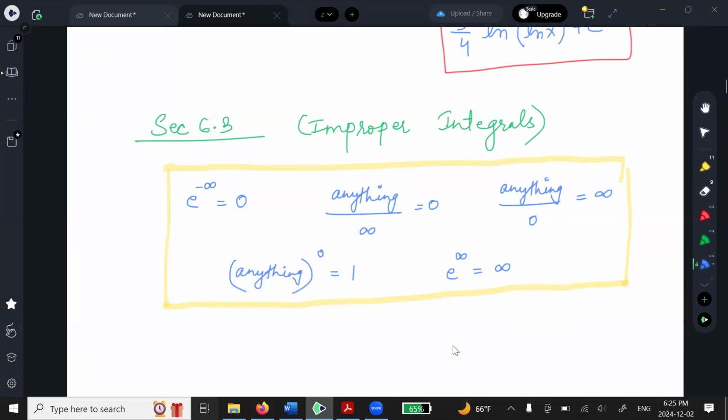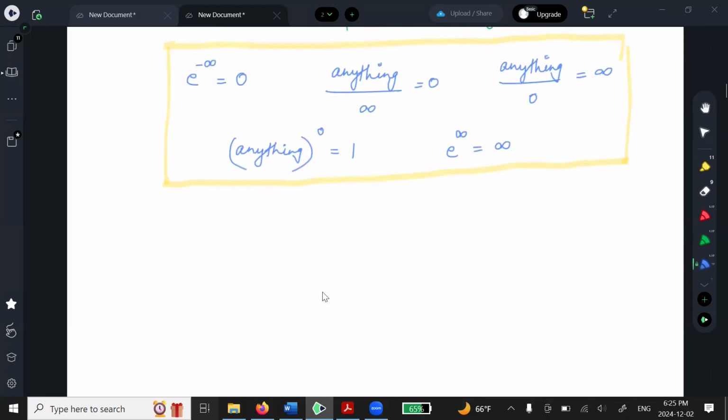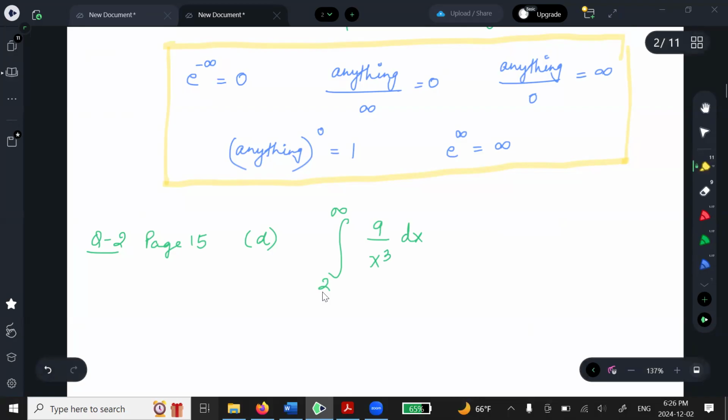Alrighty, now we move on to the problems. So the first problem I have for you is page number 15, part D of section 6.3. Question number 2, page 15, and we're solving part D. As soon as you see something crazy limit, you already know that this is going to be an improper integral problem, because I don't have a number here. One of the bounds is infinity. So immediately know this is a question of improper integrals. What's the first step we do?